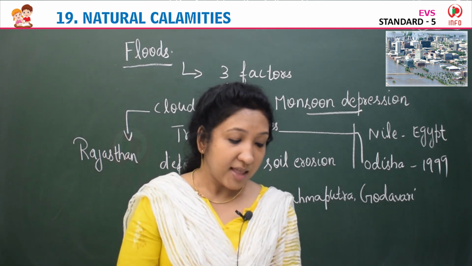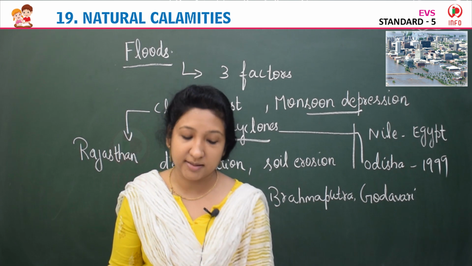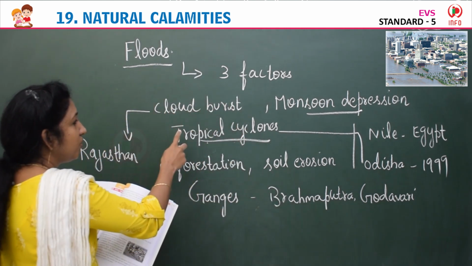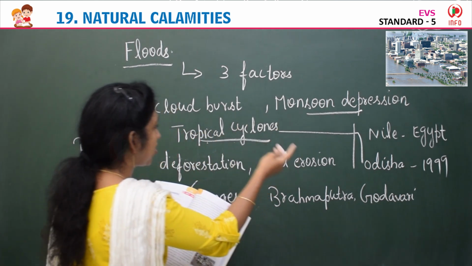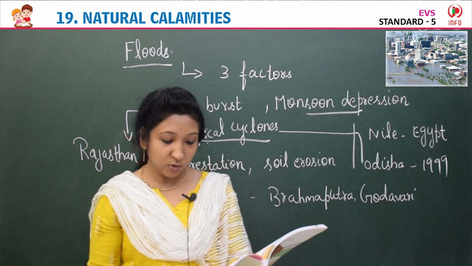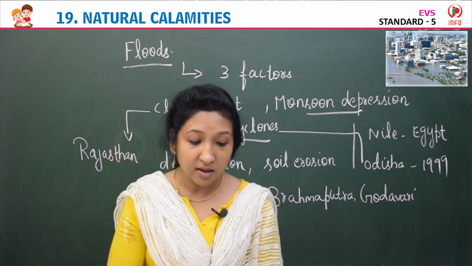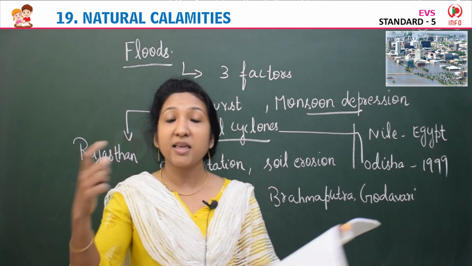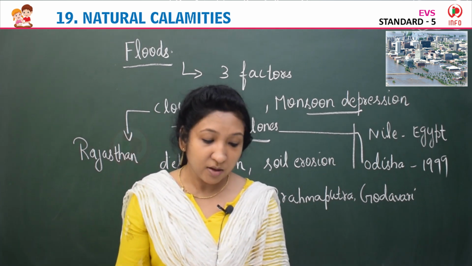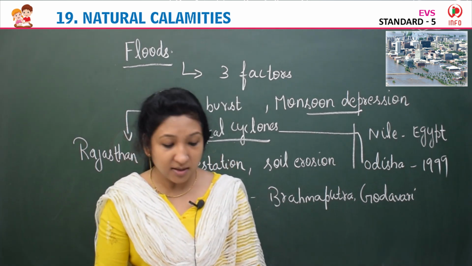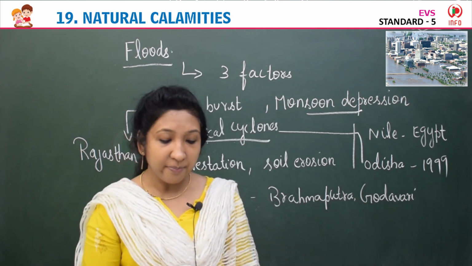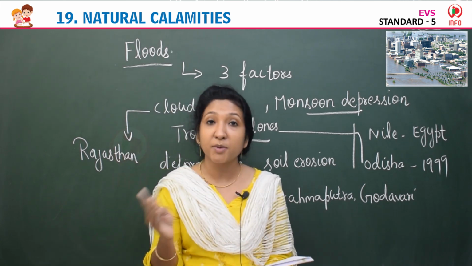So that's about floods. Floods are caused by three factors: cloud burst, monsoon depression, and tropical cyclones. Cloud burst, the breaking of clouds, means heavy rain far above the normal rain. It usually happens in places like Rajasthan in India.